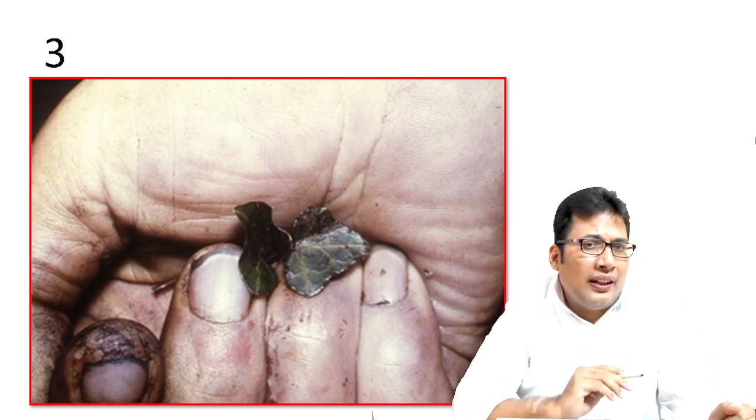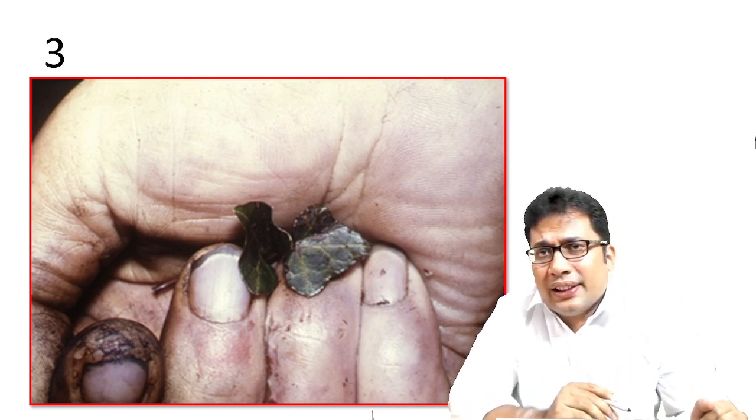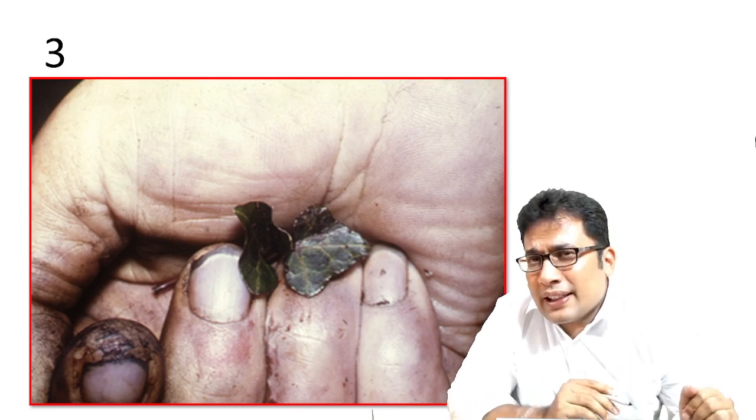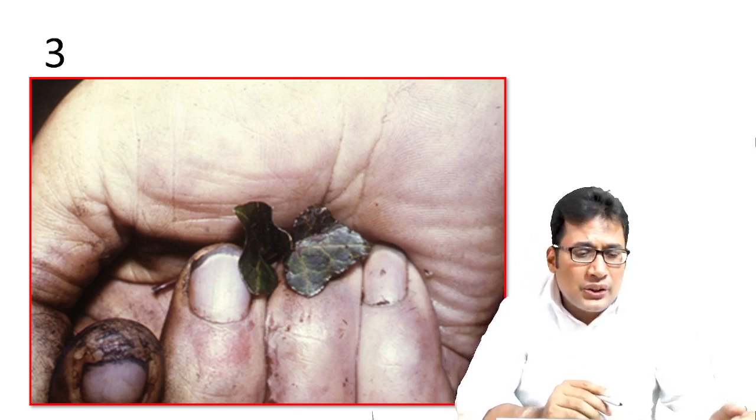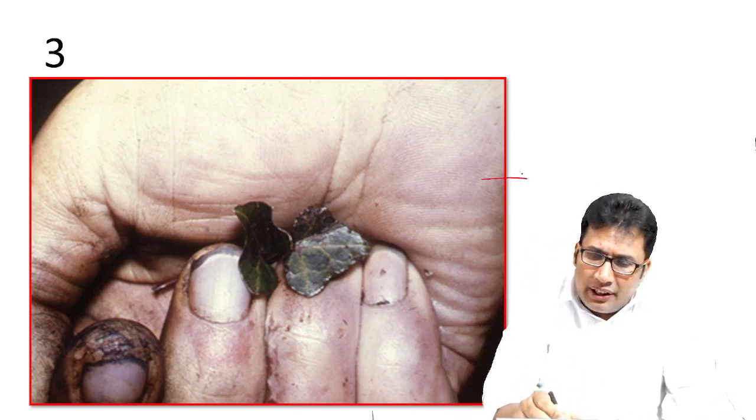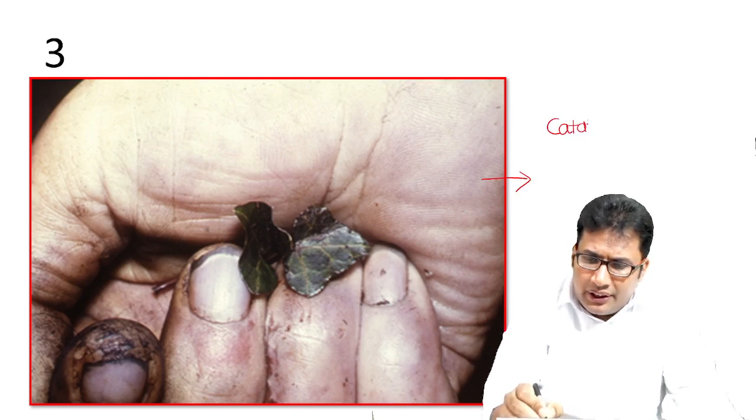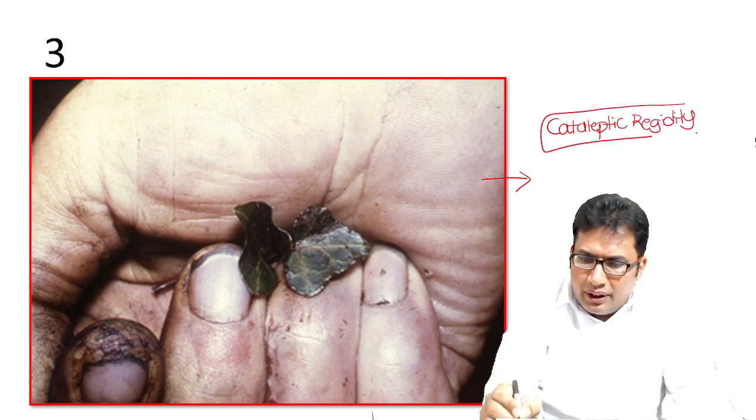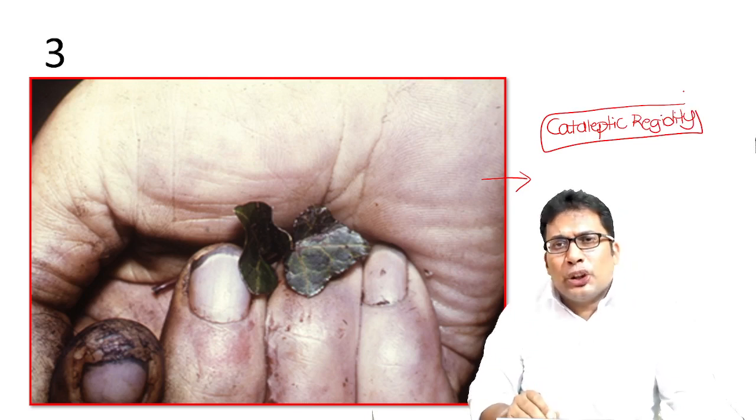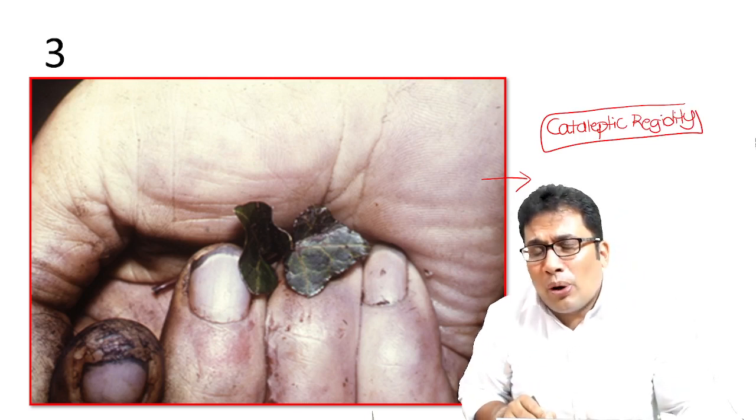What is this? Can you identify this? This is one of the surest signs of antemortem drowning. This is nothing but cadaveric spasm, also known as cataleptic rigidity. Cataleptic rigidity is the surest sign of antemortem drowning.